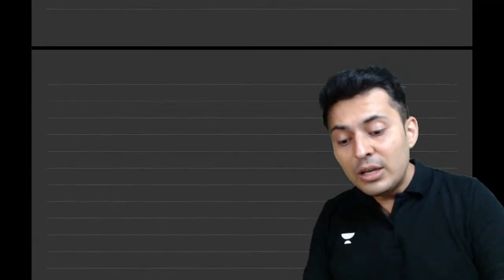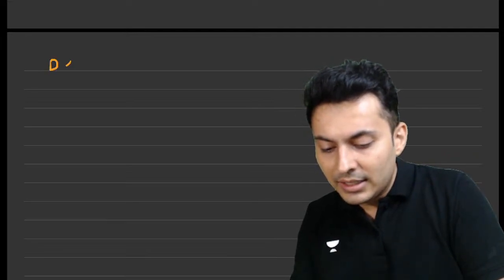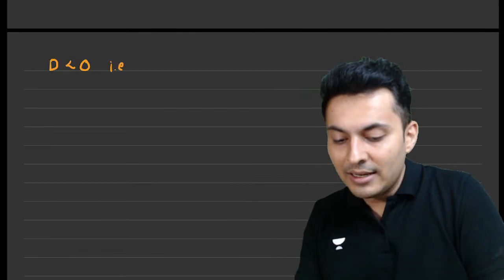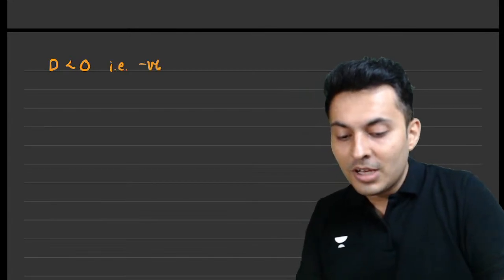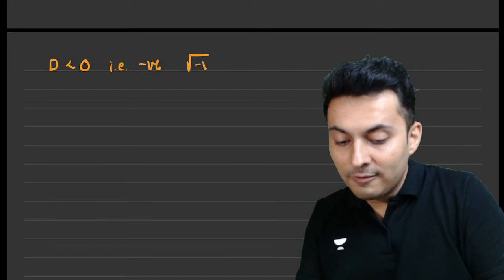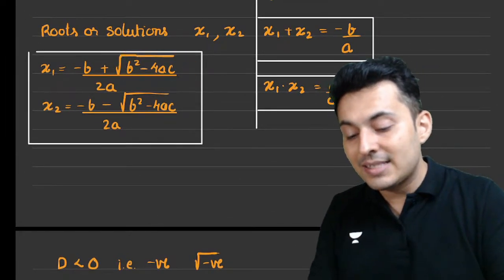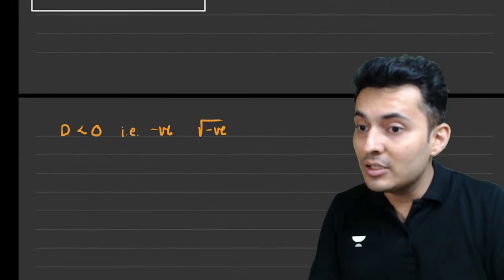Now, this value of discriminant decides how many roots are there. Remember, maximum 2 roots are there. Imagine if discriminant is less than 0. That is basically negative. That means root of a negative number. When I write root of a negative number, it is not real.